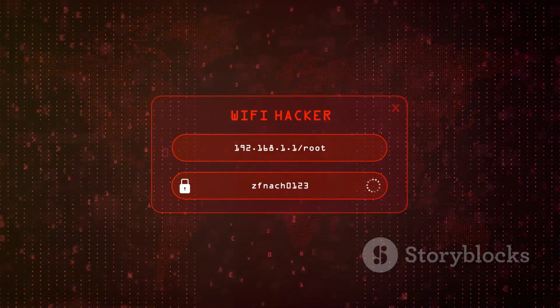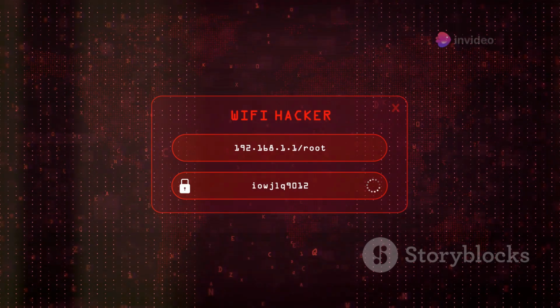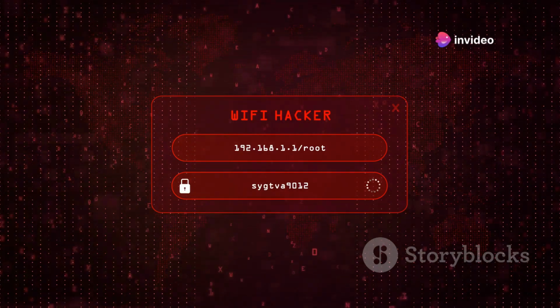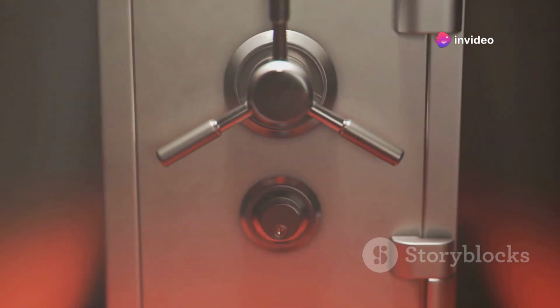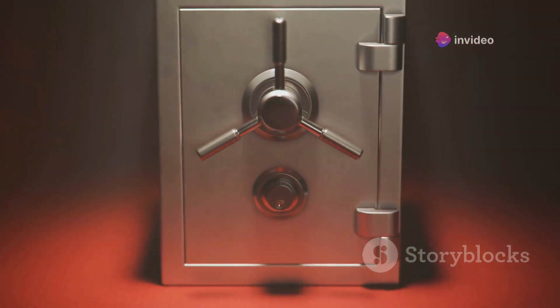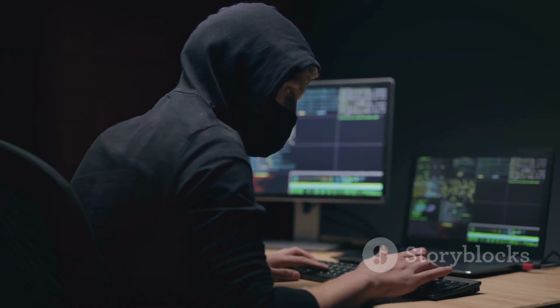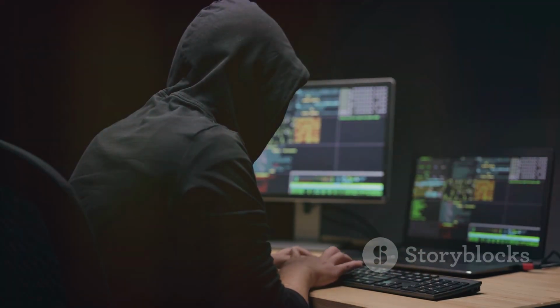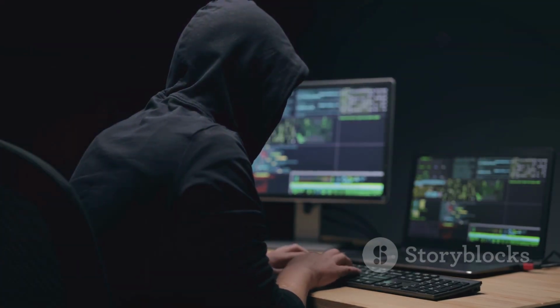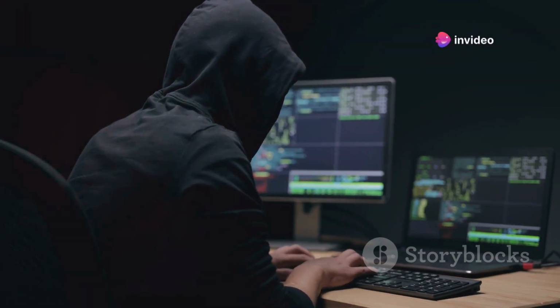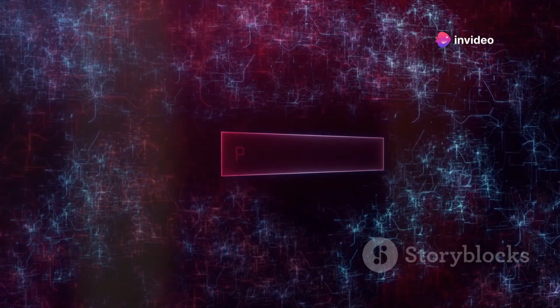WPA2, once considered a secure protocol, can be vulnerable to attacks like KRACK, which exploits weaknesses in the handshake process. It's like finding a flaw in a seemingly impenetrable vault. By understanding these vulnerabilities, ethical hackers can help organizations secure their wireless networks and protect sensitive data from unauthorized access.